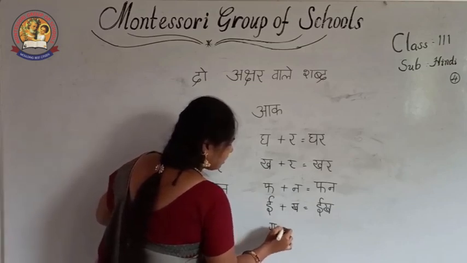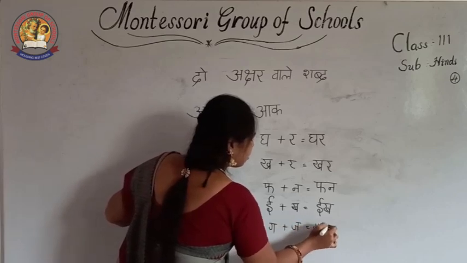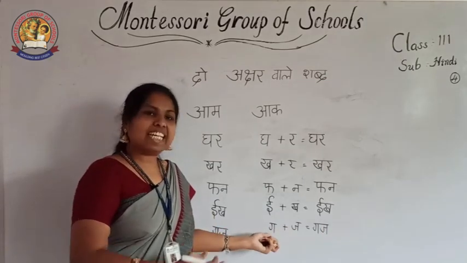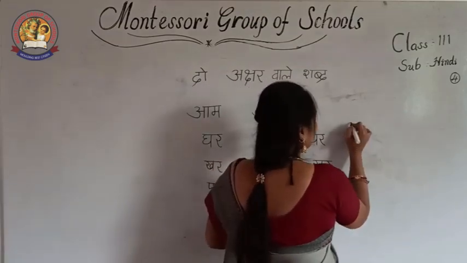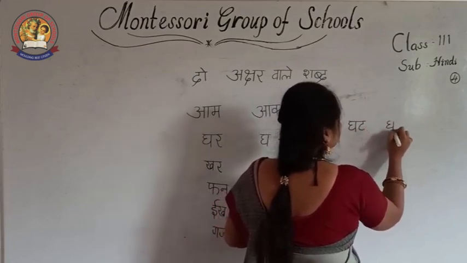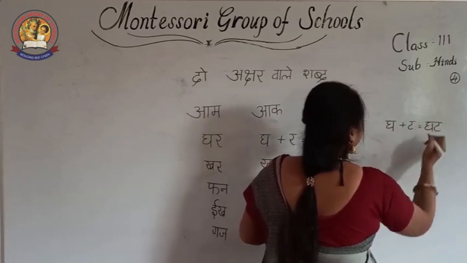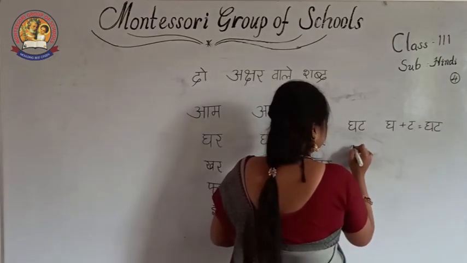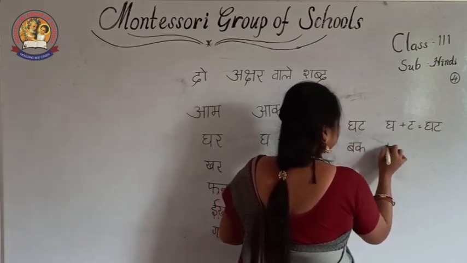What are the letters here? Ga plus ja, gaj. Ga and ja. Only the letter sound is important. Then after gaj, gha and ta. Ghat. Gha plus ta is equal to ghat. Okay, the next. Ba and ka.